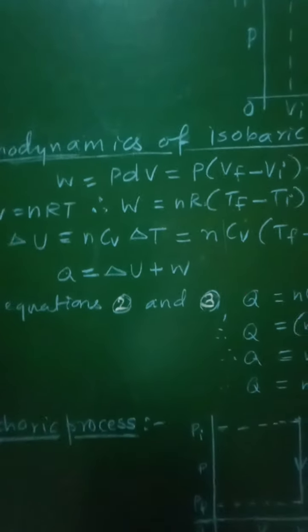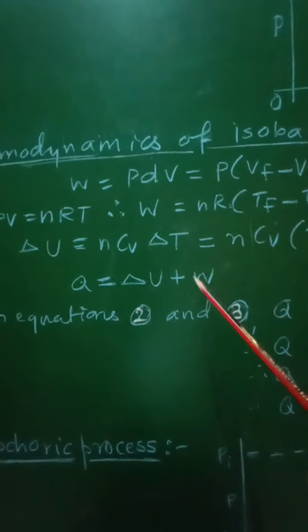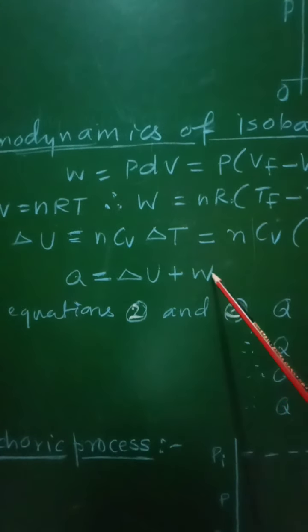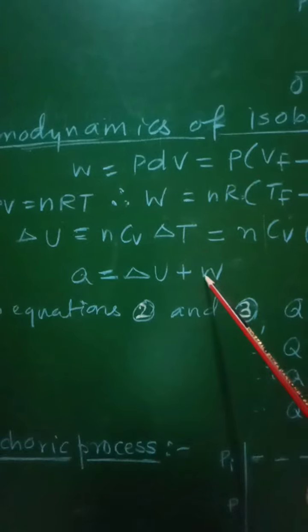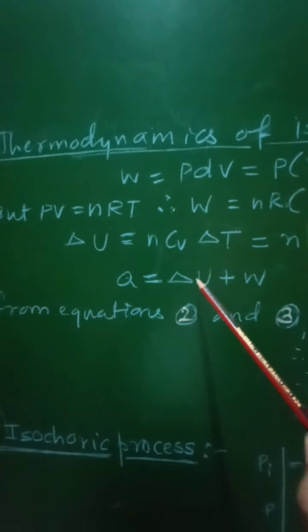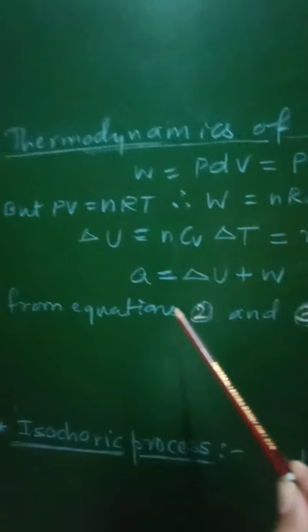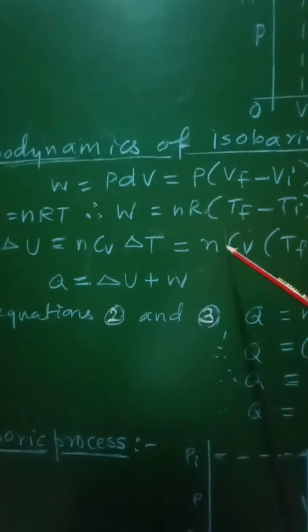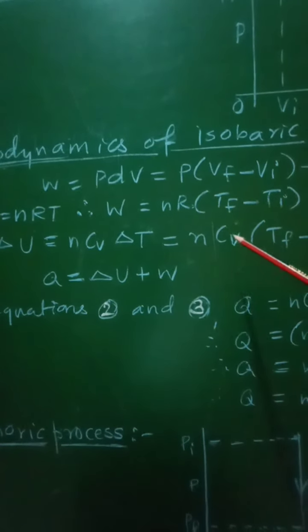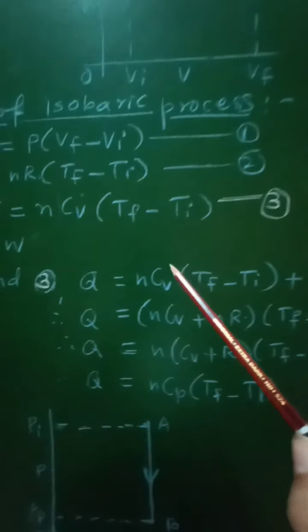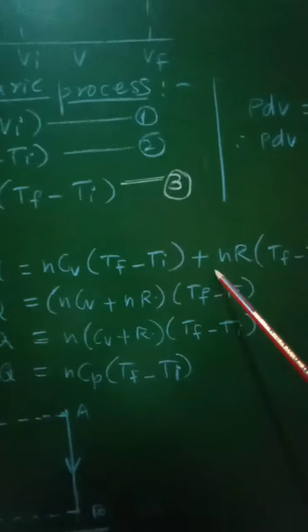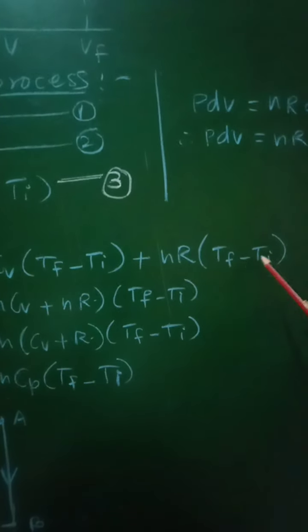Now according to the first law of thermodynamics, heat added Q will be equal to internal energy plus work done, that is delta U plus W, and therefore putting the values of delta U and W from equations 2 and 3. So second equation gives work done, third equation gives change in internal energy, and therefore we can write Q is equal to n Cv into Tf minus Ti plus nR into Tf minus Ti.